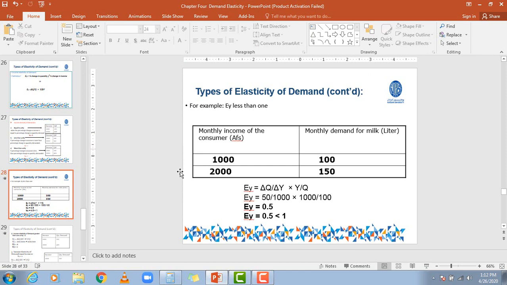Okay, my dear friends, as you can see, the change in quantity demanded is 50, right? And the change in income is 1000, multiplied by the income, which was 1000, divided by the basic quantity demanded, which was 100. Now if we undertake the process, it will become 0.5. Now 0.5 is less than 1. This is less than unity. It means the percentage change in income is more than the percentage change in the quantity demanded.